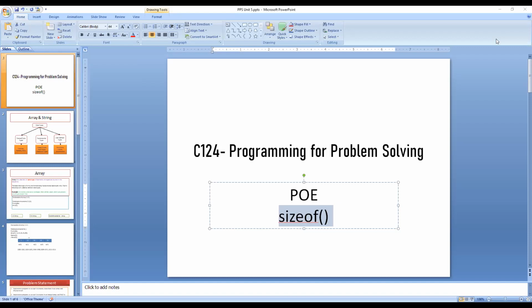A pointer is a variable whose value is the address of another variable, that is, the direct address of a memory location like any variable or constant. You must declare a pointer before using it to store any variable address. The general form of pointer variable declaration is data type, star, and the pointer name. Okay.